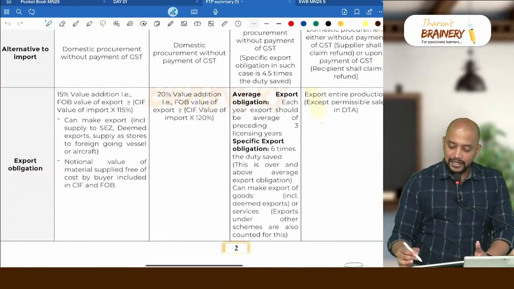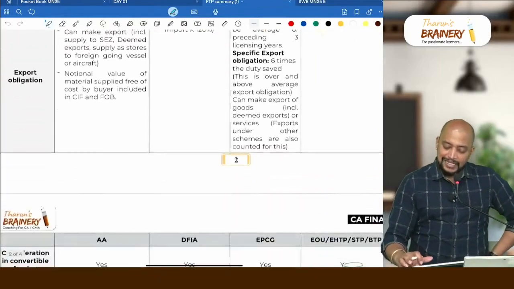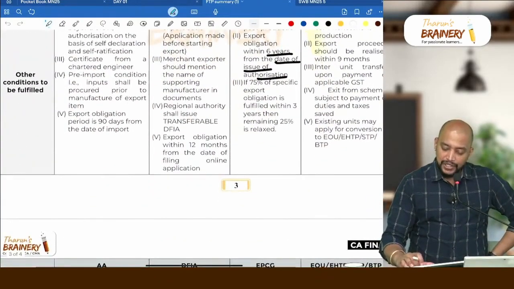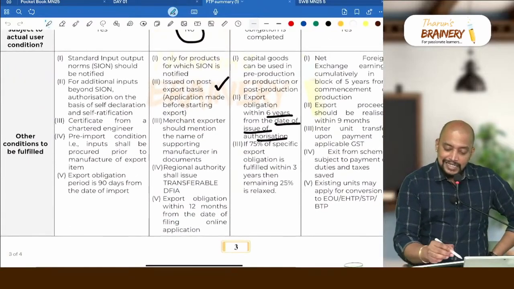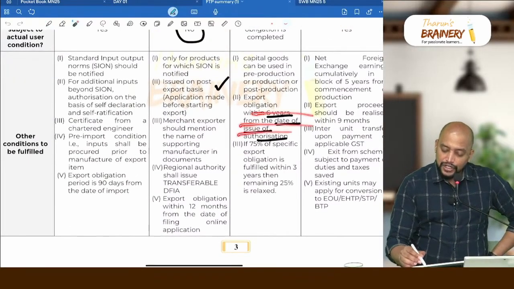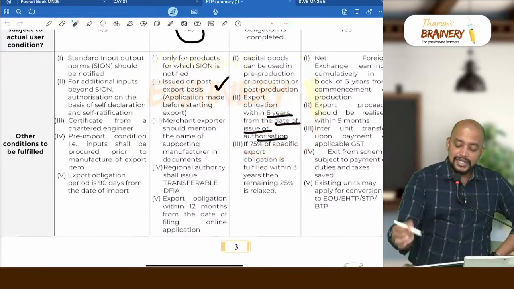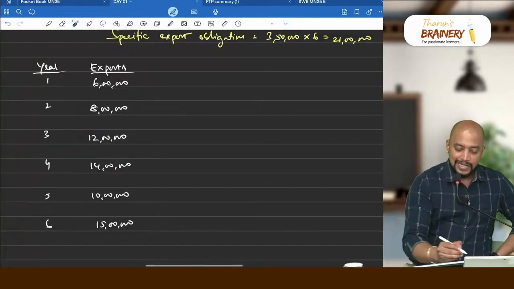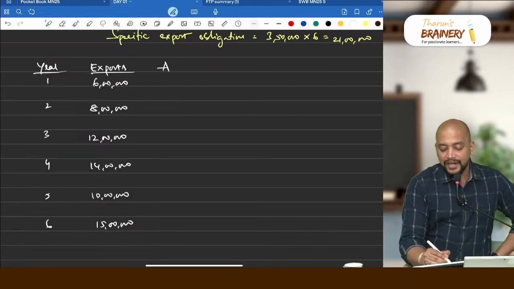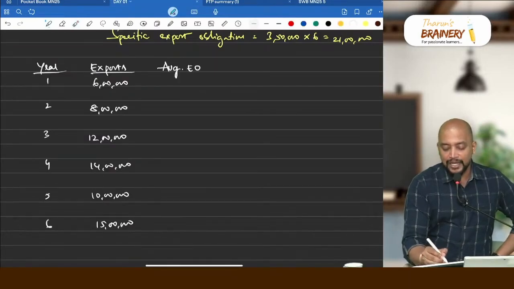Because if you observe here, this export obligation should be achieved in 6 years from the date of issue of authorization. We need to achieve it within 6 years. So that's the reason why I took 6 years. And what is the average export obligation?